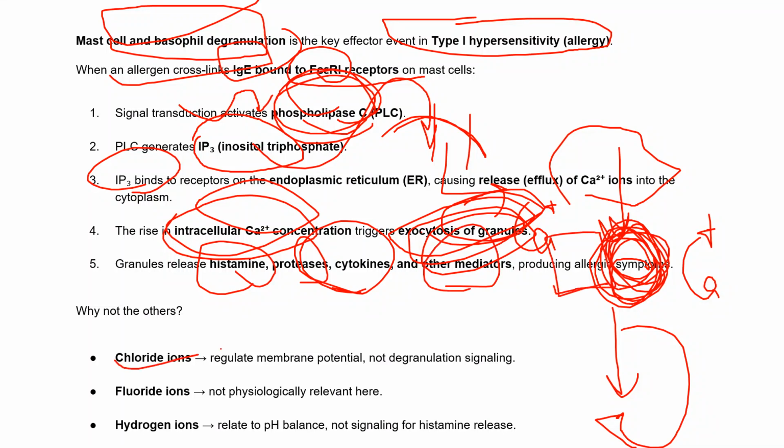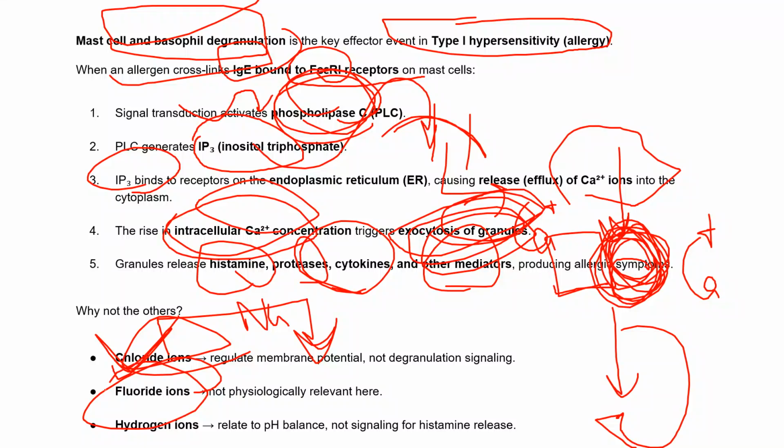Chloride ions will not be the right answer because chloride ions help in the membrane potential. Other than sodium and potassium, the other ion which helps in the membrane potential is chloride. Fluoride ions, no way. We never heard that it is physiologically relevant. We don't know of any fluoride ion in our body, because fluorine is very reactive, so it can cause damage to our body. So there is no fluoride ion which is physiologically relevant.